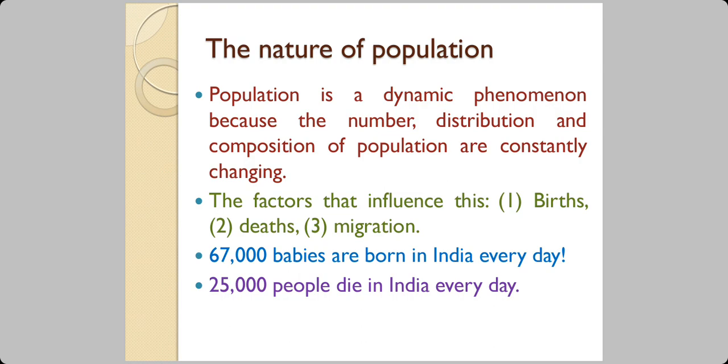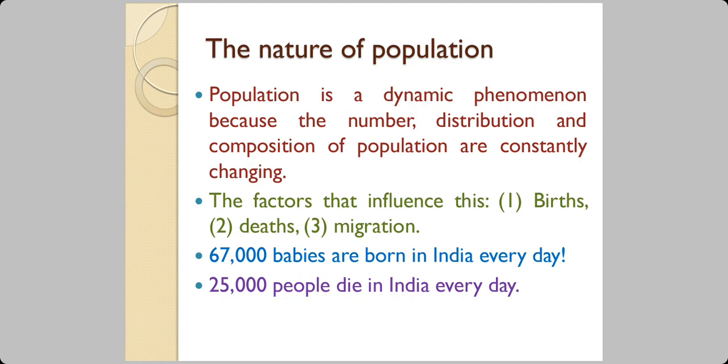By the time you finish listening to me, some 1,400 babies would have been born. Can you imagine that? In half an hour, we have 1,400 new human beings getting added to our country's total population. So we say that population is a dynamic phenomenon because the number changes, distribution changes, composition changes, and they are constantly changing.